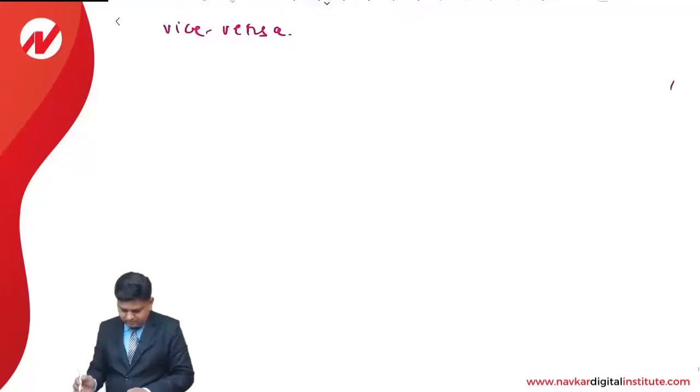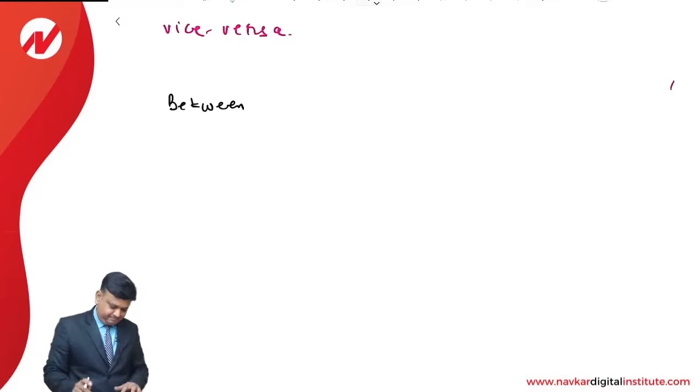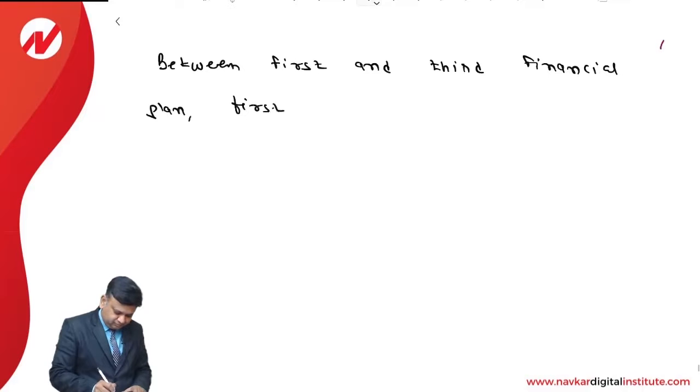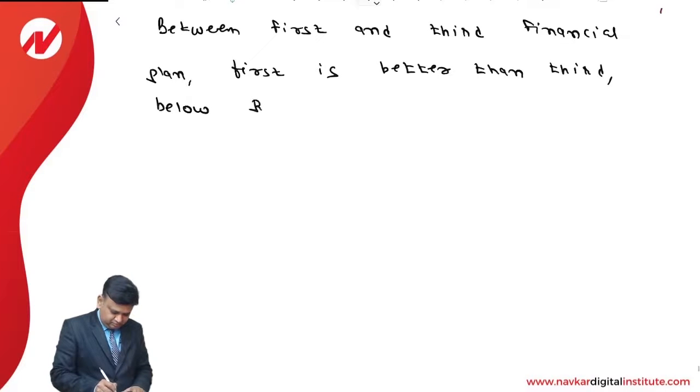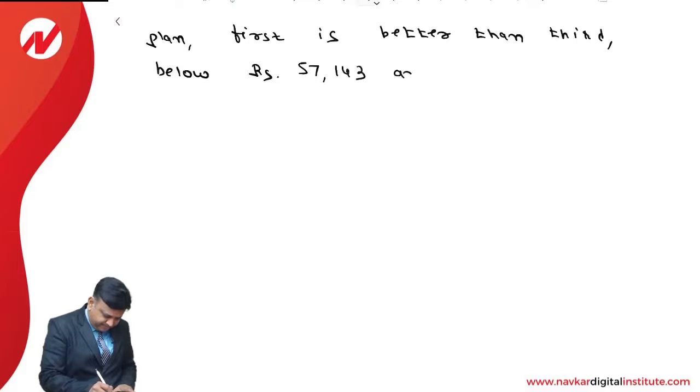With paragraph written down, between first and third financial plan, comma, first is better than third, comma, below rupees 57,143 and vice versa.